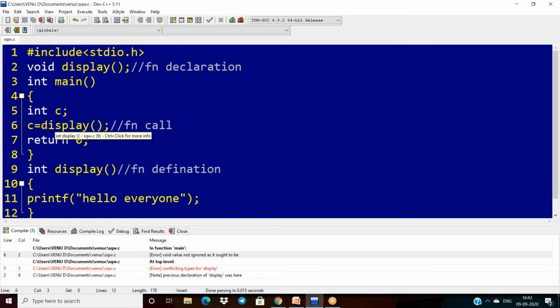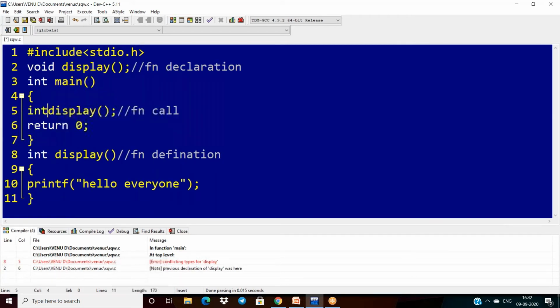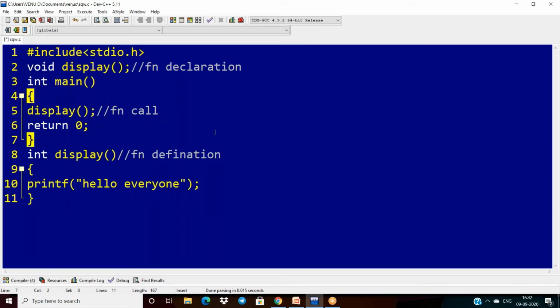It is also wrong. So it indicates that when we declare a function, the function prototype must be the same for all purposes. At the time of the definition section, we should use the same prototype, and at the time of function call, we should use the same type.